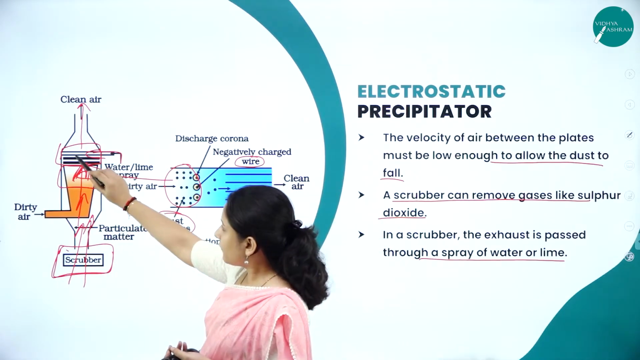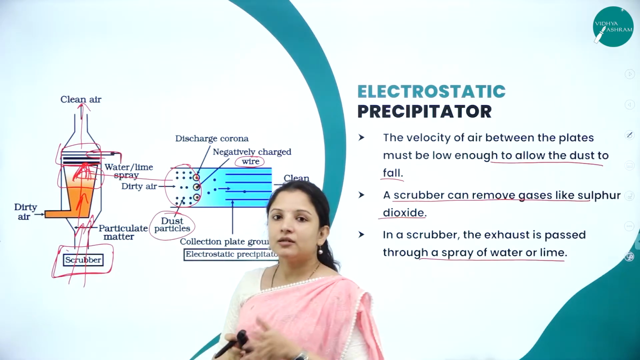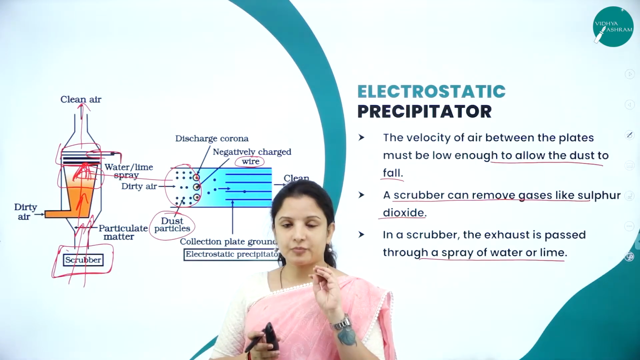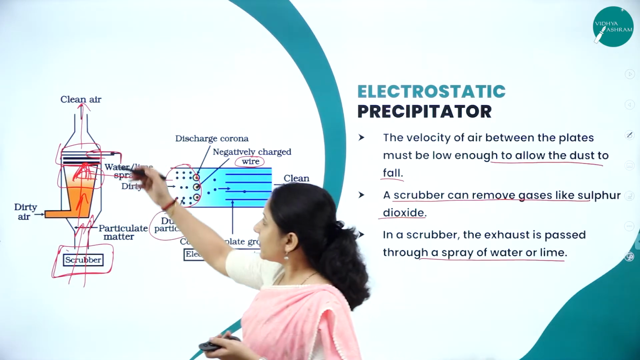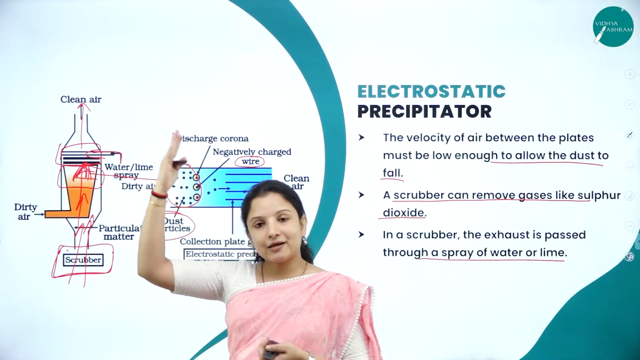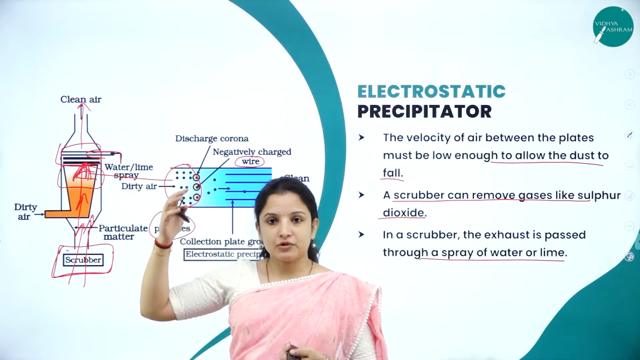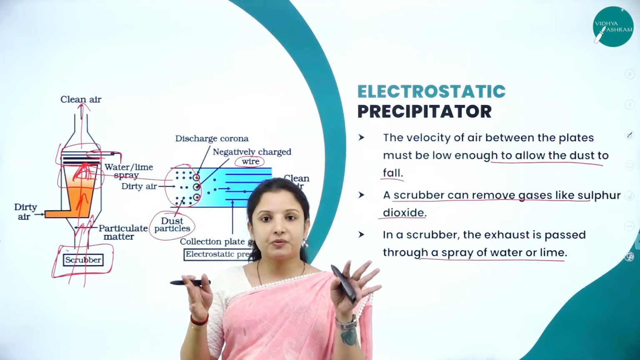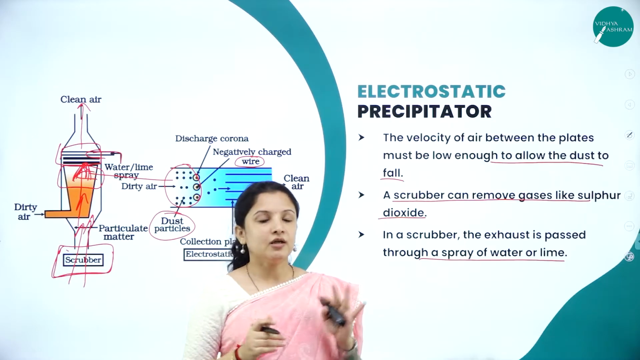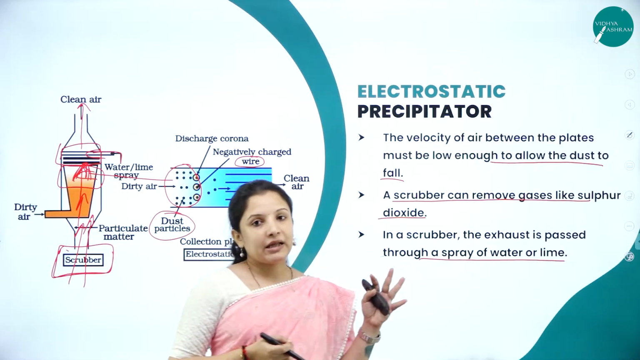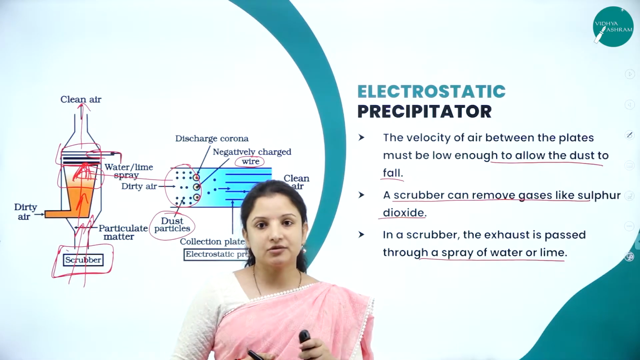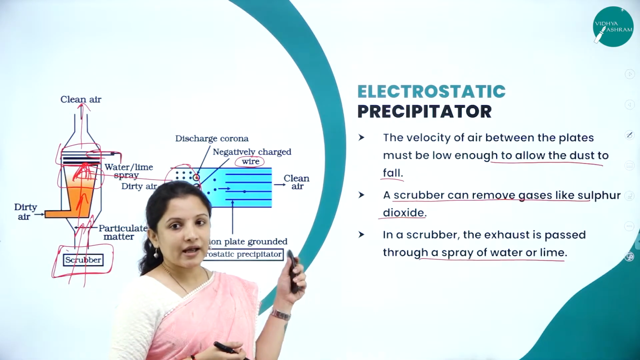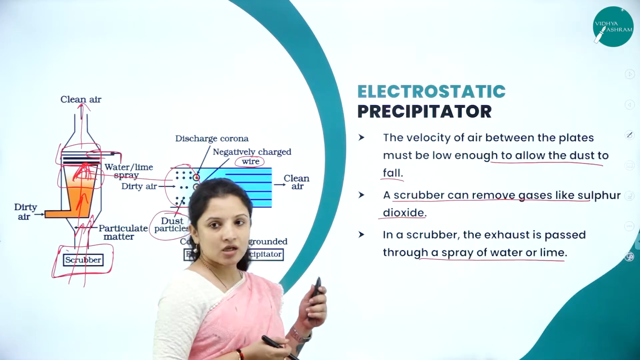And now the air will be further passed through by spraying water or lime water. That lime water will further purify the air, and that clean air will be let out through the chimney into the atmosphere. So where is the electrostatic precipitator fitted? Inside the chimney. That is how the clean air is sent out. That is why they recommend every industry should use this particular electrostatic precipitator in the chimney.